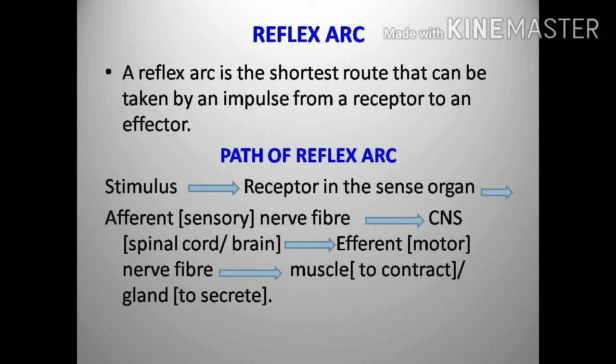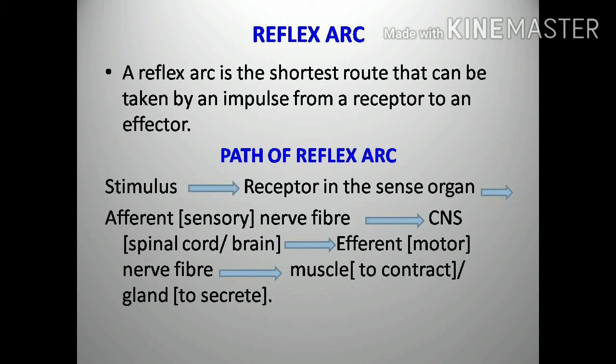Or in another way, we can see the stimulus is carried by the receptor, then through the sensory neuron it goes to the brain or spinal cord, then through the motor neuron it goes to the effector, then the effector shows the response. So this is the reflex arc, the simple shortest route that can be taken by an impulse from a receptor to an effector.